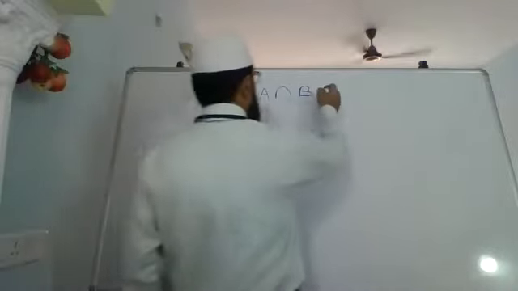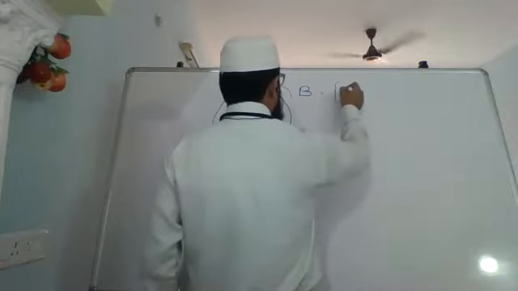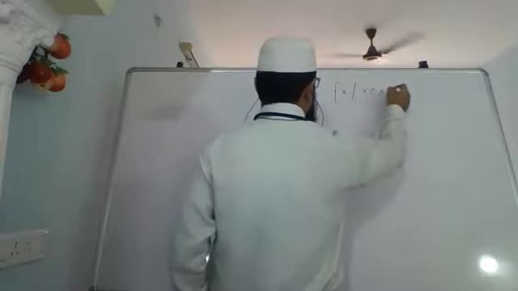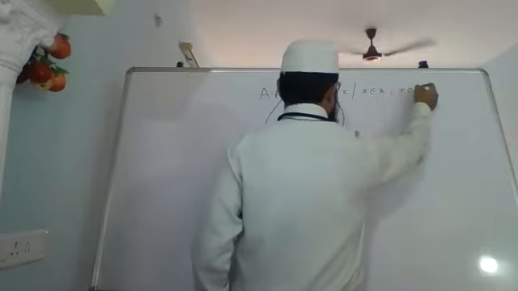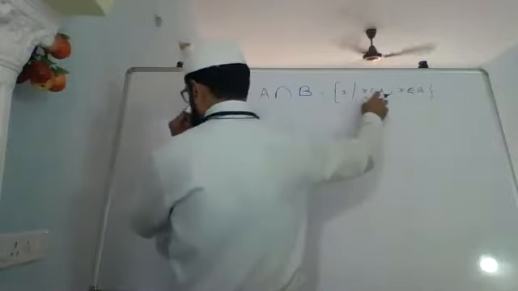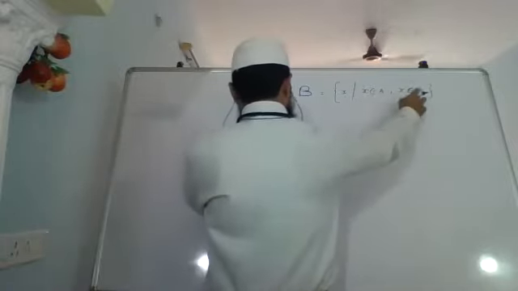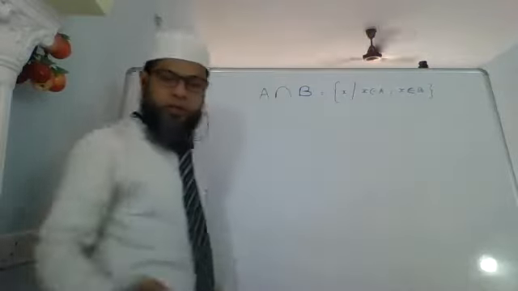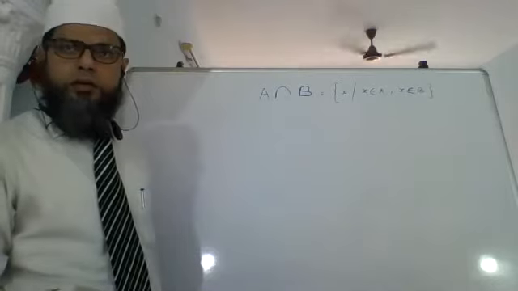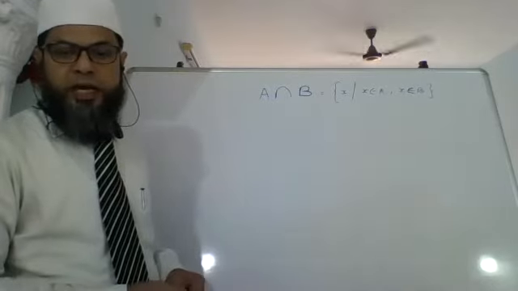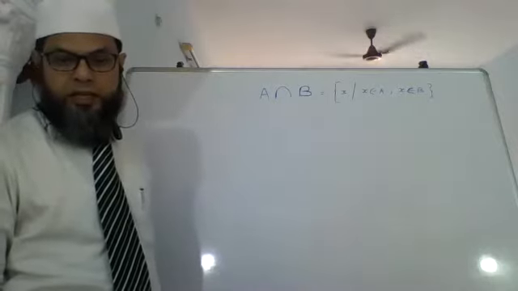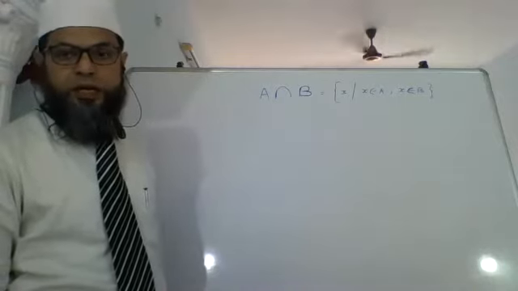A intersection B is nothing but the set of all x such that x belongs to A and x belongs to B. That means the elements which are common to set A as well as set B.